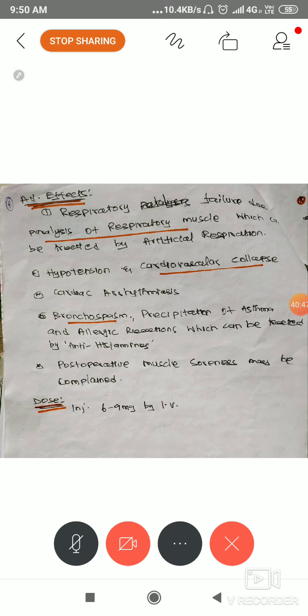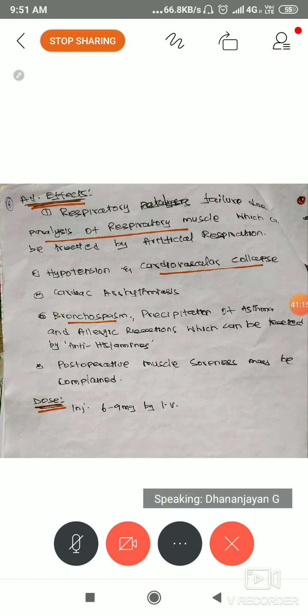We have no separate bypass to only the knee joint, or to the hip joint, or any particular part of the body. Once it enters your body, our whole system takes it. All muscles get relaxed. Without contraction, no respiration, it leads to respiratory paralysis, leads to death. If you understand the mechanism and the action, the side effects will be easy. So respiratory muscles get paralysed, leading to death.